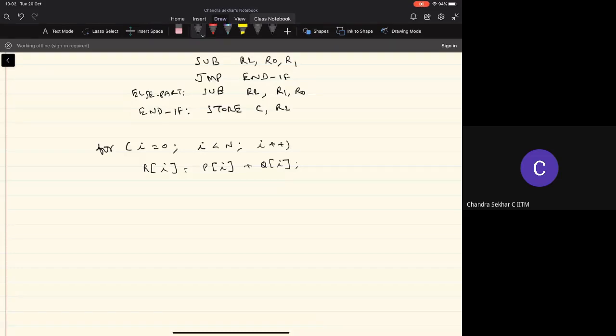Typically, CISC allows multiple memory operands in an instruction, like arithmetic and logic instructions or load and store instructions. Whereas RISC is specifically called the load store architecture. What it implies is that only the load and store instructions can refer to memory operands, and all other instructions can refer to only register operands.